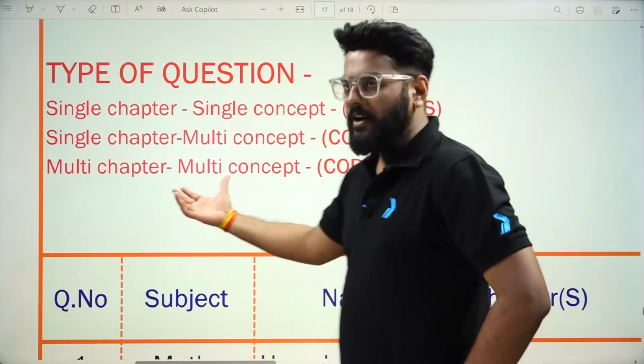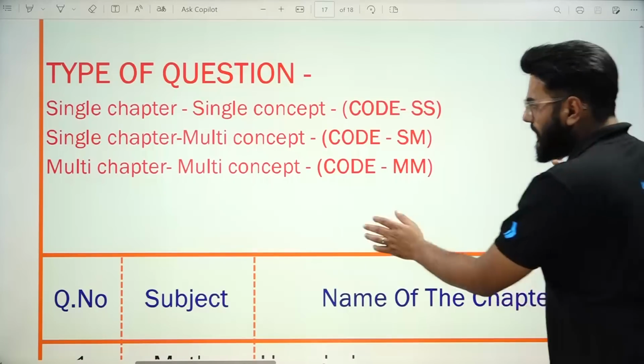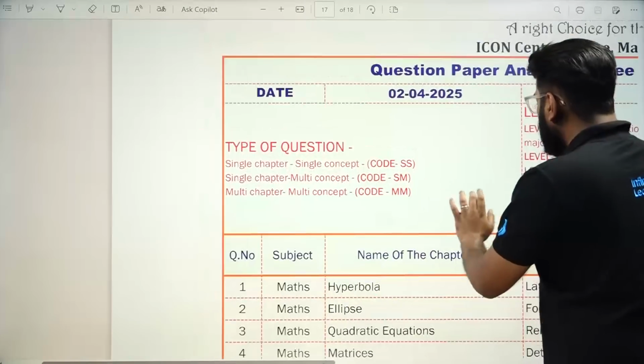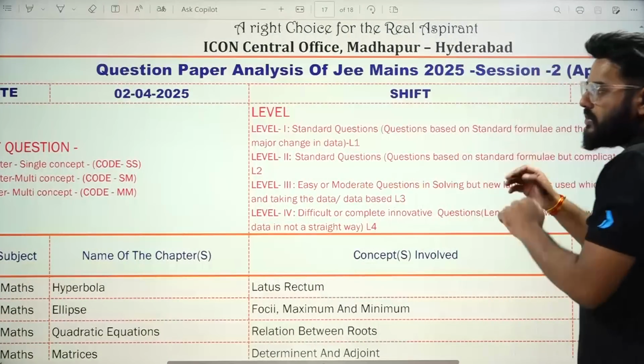Now obviously wherever it is multi-chapter multi-concept, that's going to be on the tougher end, SM and SS, right? And more than that, there are also levels defined. So this is based on the variety of the question. This is based on the standard.